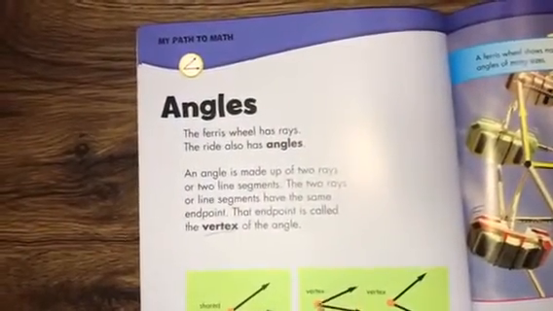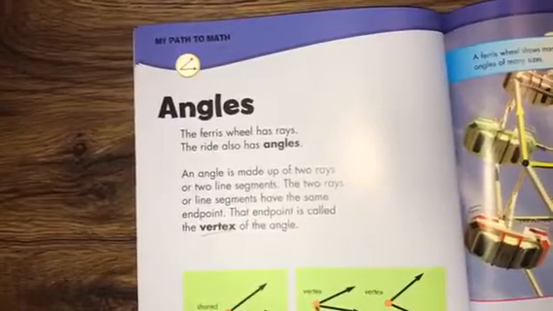An angle is made up of two rays or two line segments. The two rays or line segments have the same endpoint. That endpoint we call a vertex of the angle. Here are two rays. There's their endpoint. Now it's a vertex because two rays are meeting.